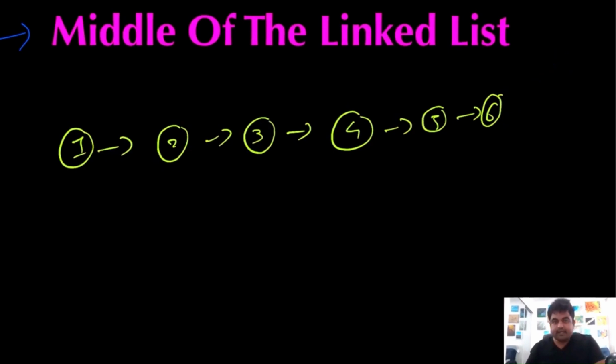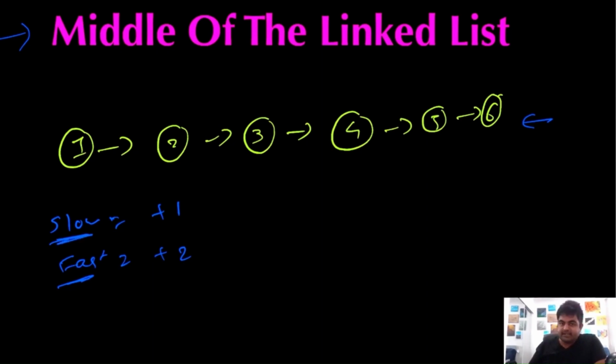So suppose I have a linked list like this, and if I wanted to do 2 partitions of it, all I'm going to do is create 2 pointers. One pointer is a slow pointer and the second pointer is a fast pointer. The slow pointer is going to do 1 iteration to the next element, and the fast pointer is going to do 2 hops to the next pointer. Whenever the fast pointer reaches the end of the list, the slow pointer would be at the middle position inside the given linked list.